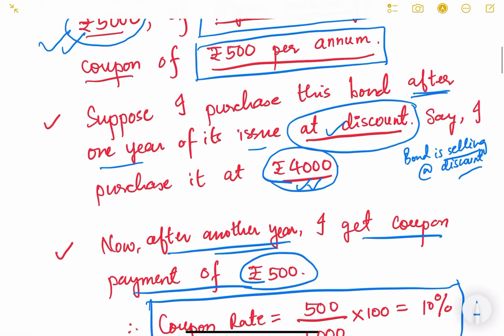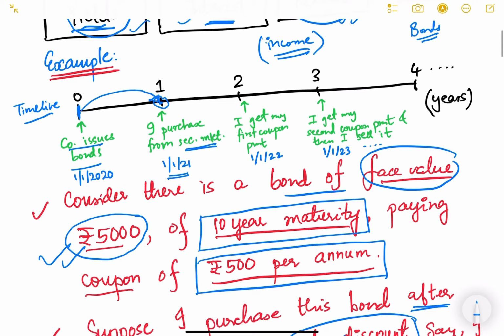If somebody is selling me the bond, he is also selling me the coupons associated with it, right? I am purchasing this bond today, so obviously I will not get a payment here because he has just received it. I will receive the coupon payment after holding the bond for 1 year. So for example, I hold this bond for another 1 year and I will get my first coupon payment on 1st January 2022. I will get 500 rupees here as my coupon payment. This is my first income coming from the bond that I purchased.